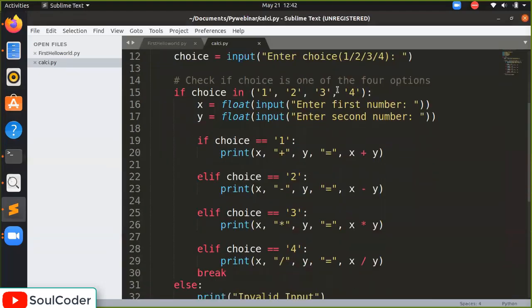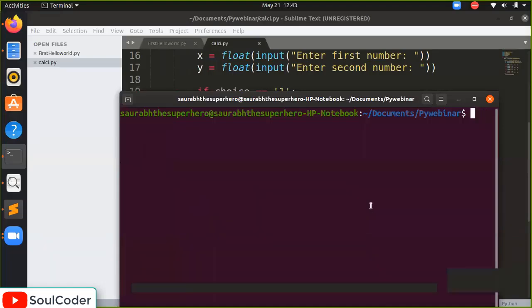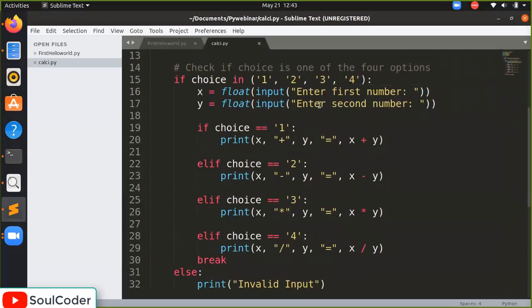So I'll press Ctrl+Z, it will stop the execution, and I'll clear it again. After the choice of 1, 2, 3, 4, you will get the number input. When we say float, it will be a floating point number, as we discussed earlier in the slide. The user can give a point number, for example 0.2 or 5.2. The first number will be stored in X and the second number will be stored in Y.